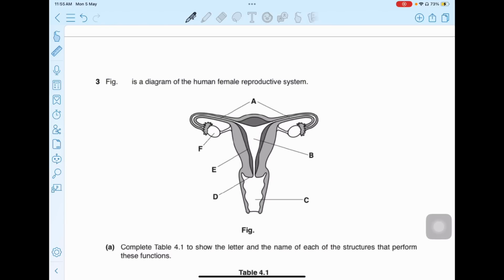Starting from the first one, estrogen is produced in the ovaries. During normal non-pregnancy time, estrogen is going to be produced by F, that is the ovaries.